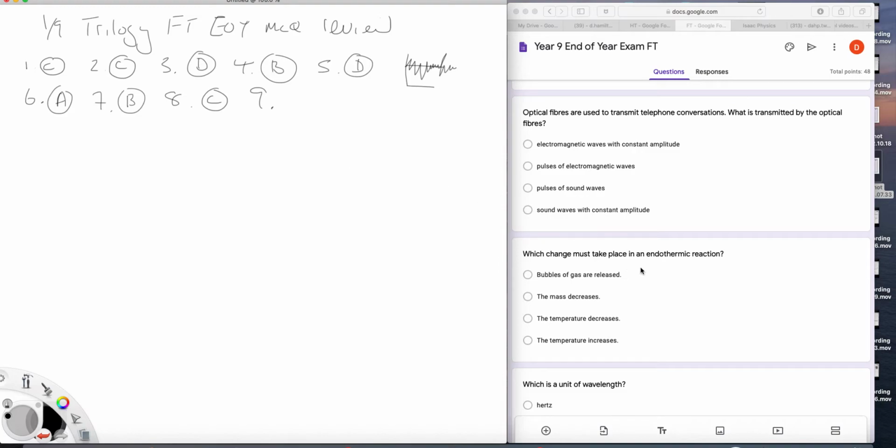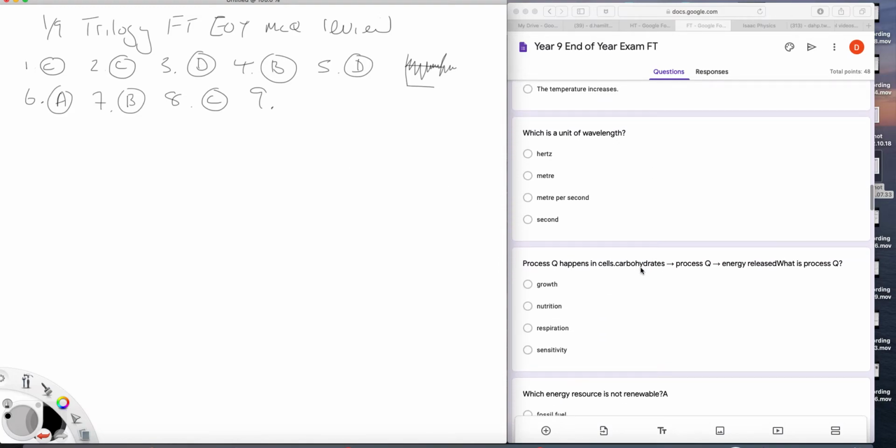Question 9. Units of wavelength. It's a length. It's B. Meters. Question 10. Process Q happens in cells. Carbohydrates go through process Q to release energy. What is process Q? That is respiration, of course.